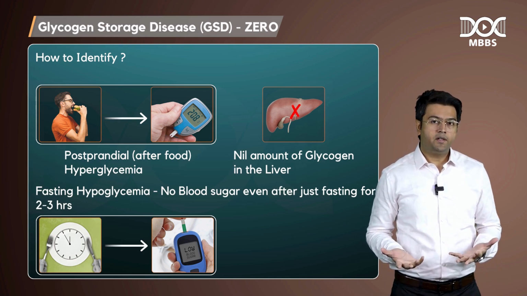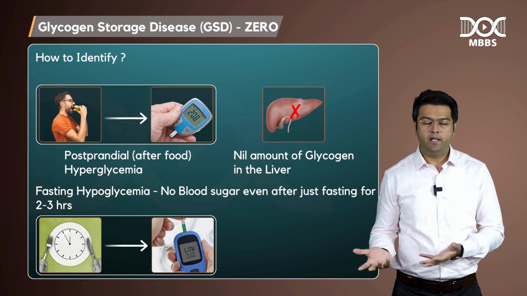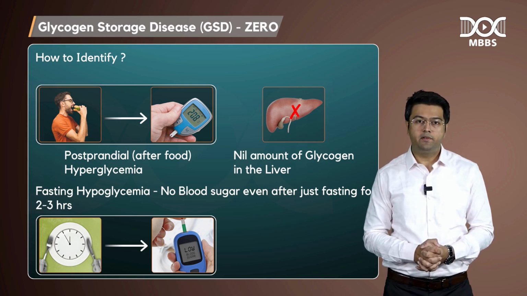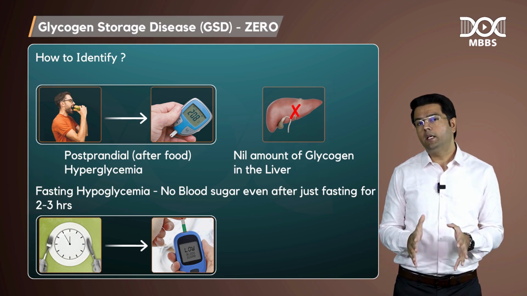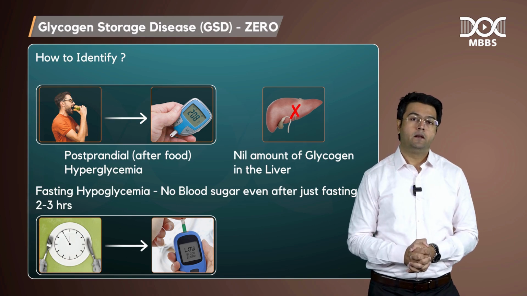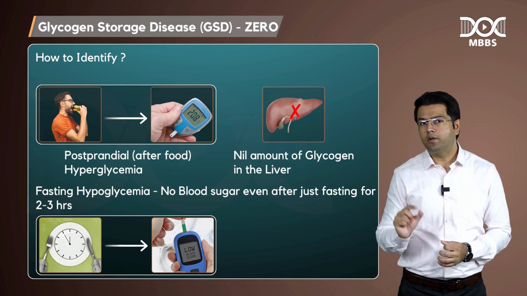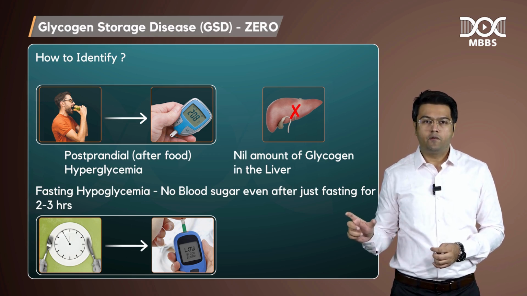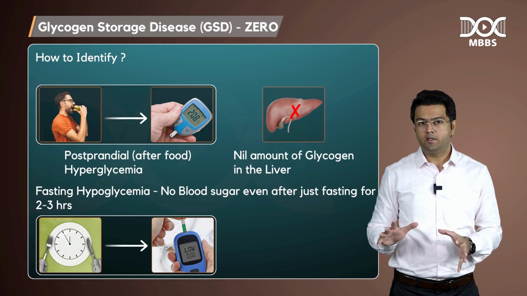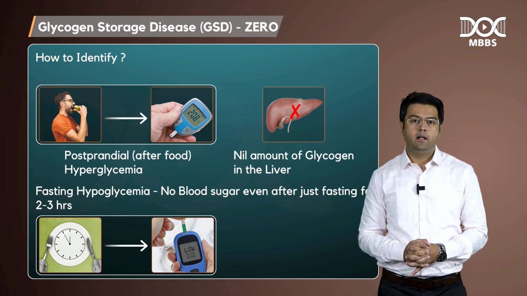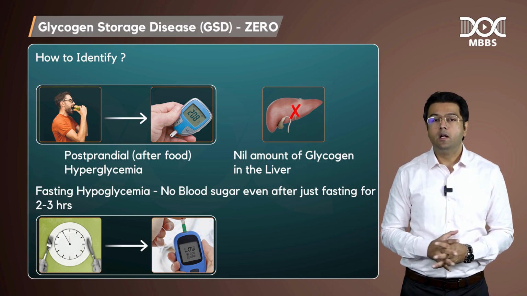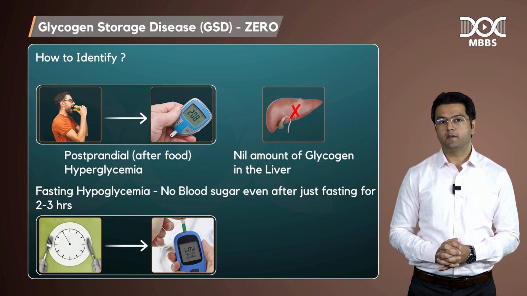So, whenever they fast, even for 2 or 3 hours, there will be no blood sugar released from the liver. So, there will be hypoglycemia. This line is important: the patient's liver has nil glycogen. This is the unique line that you should remember, along with postprandial hyperglycemia. So, guys, that is type 0 glycogen storage disease.